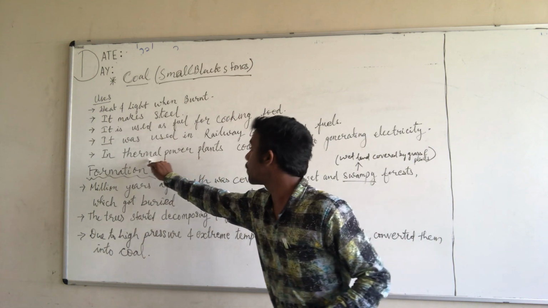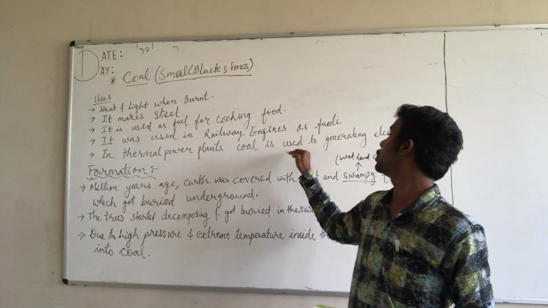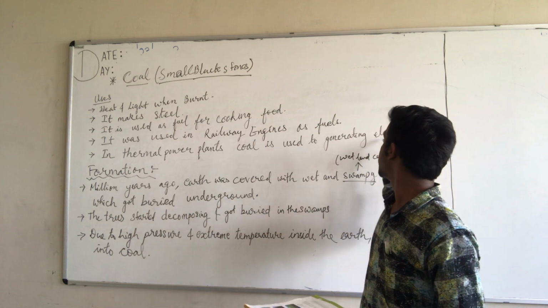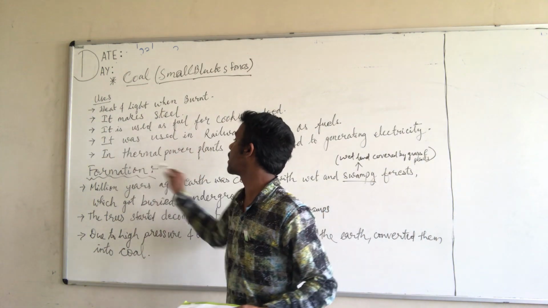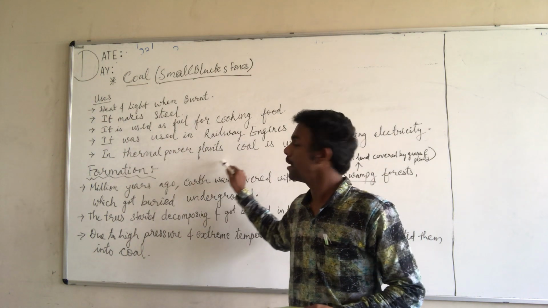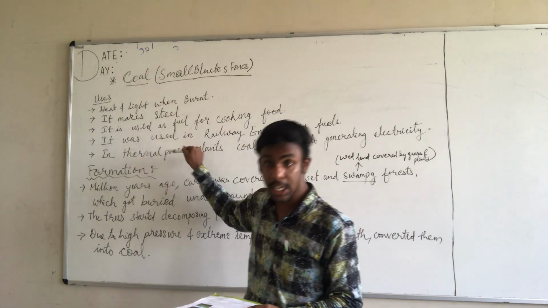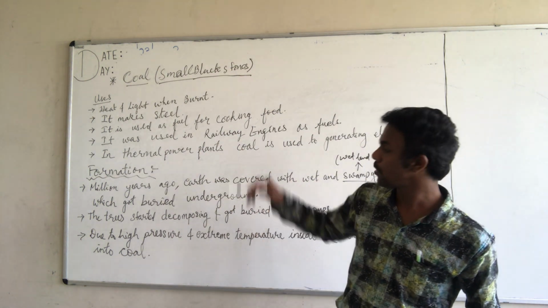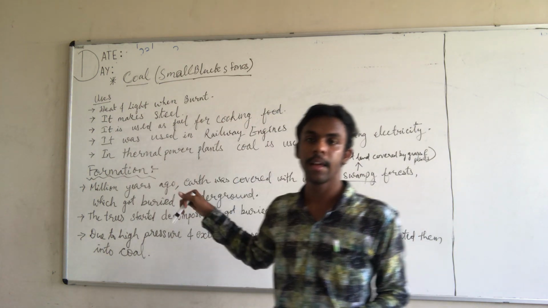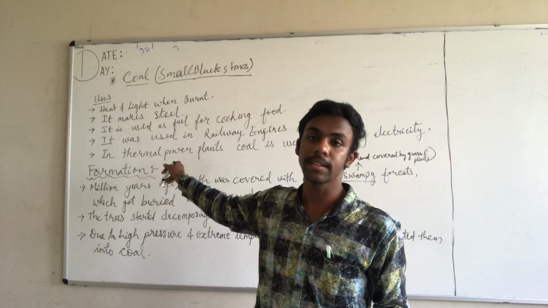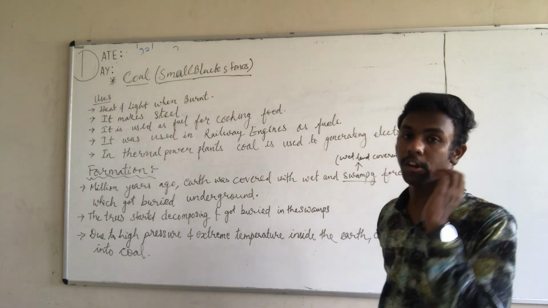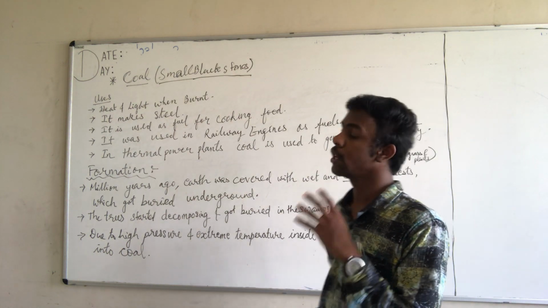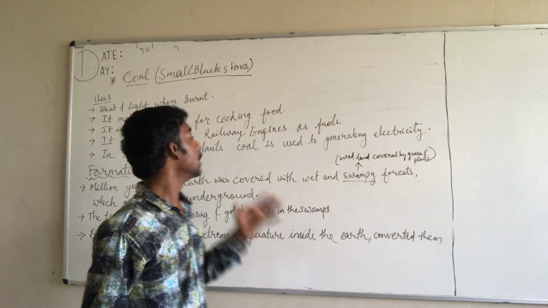So in thermal power plants, coal is used to generate electricity. It is a major power plant from where we get the electricity. In that major plant, this coal is used to generate electricity. Okay, so these are the five points regarding the uses of coal, how the coal is used. These are the major uses of coal.